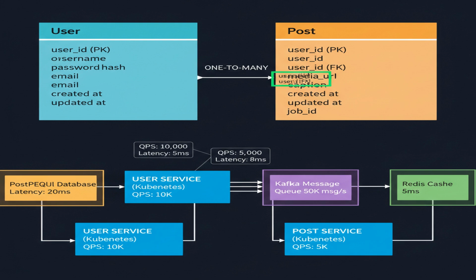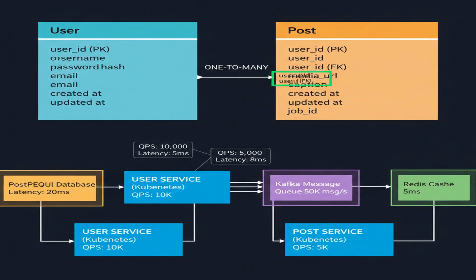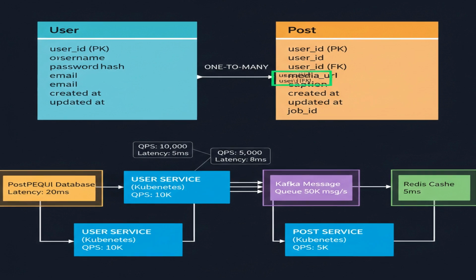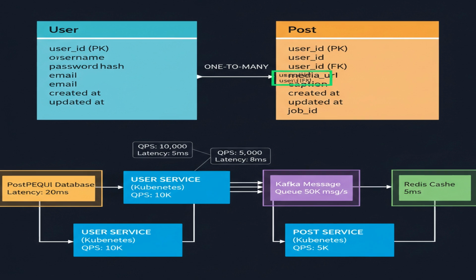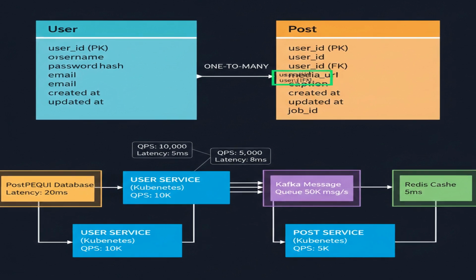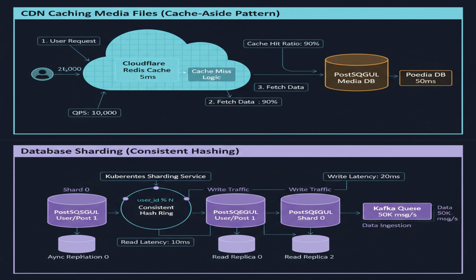We choose Postgres because it provides ACID properties, ensuring data consistency. MySQL was considered, but Postgres offers better support for complex queries and data types. We'll use UUIDs for user ID and post ID to ensure uniqueness across shards.